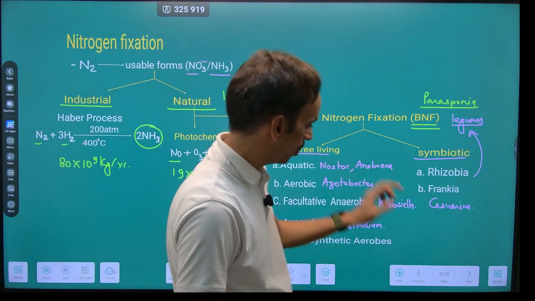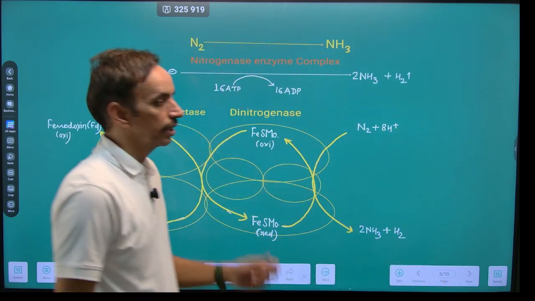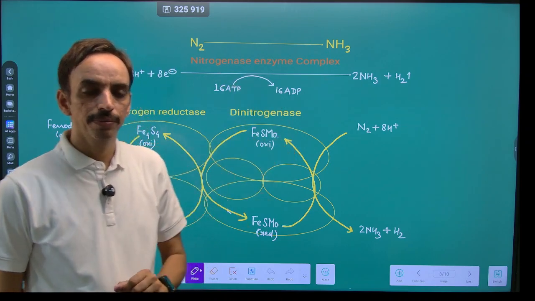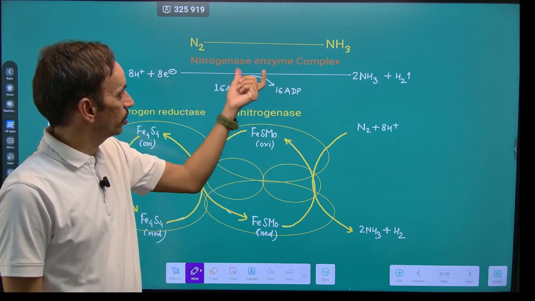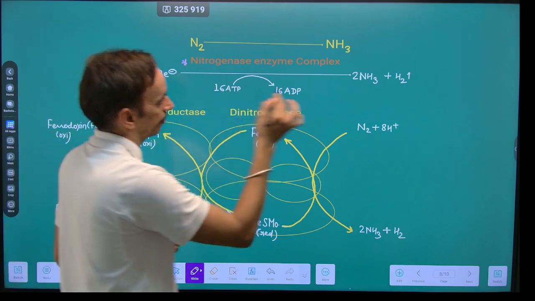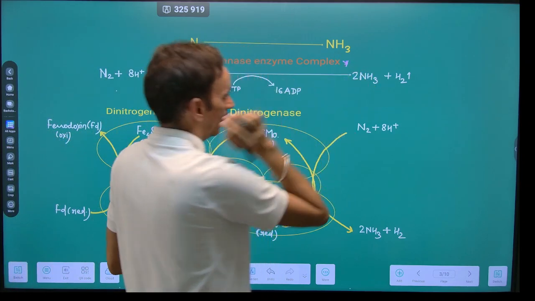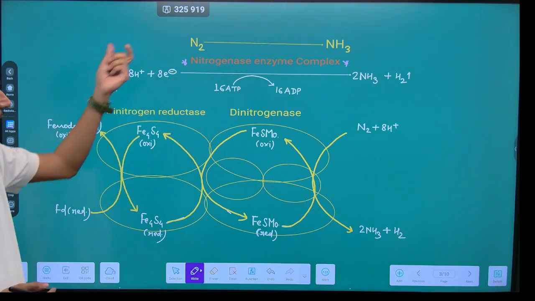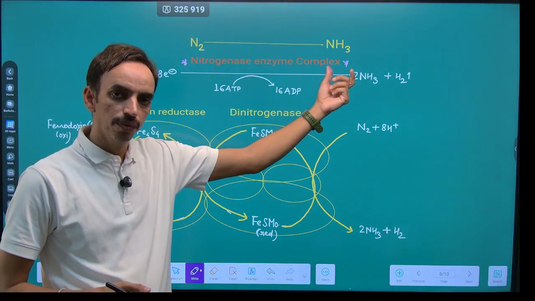Now, all of these organisms, to convert elemental nitrogen into the usable form, have an enzyme known as the nitrogenase enzyme complex. Through this enzyme, they are able to convert elemental nitrogen into the fixed form.